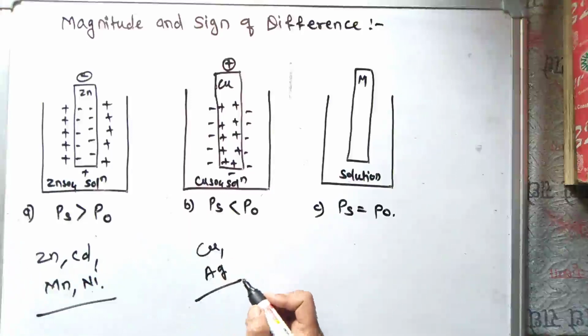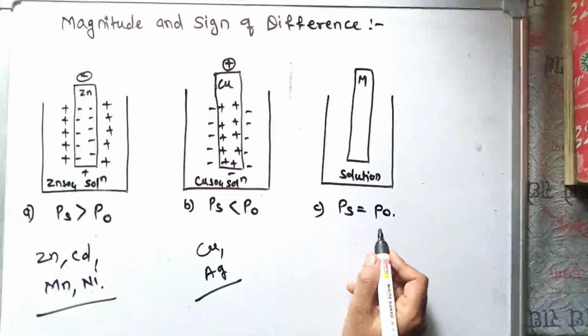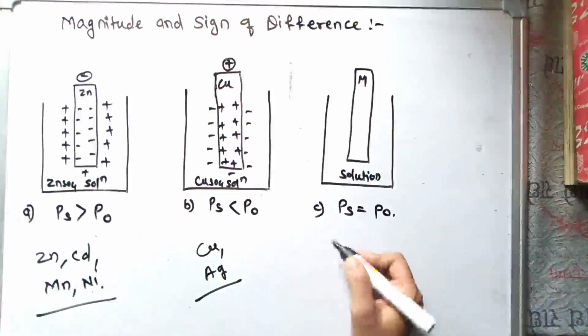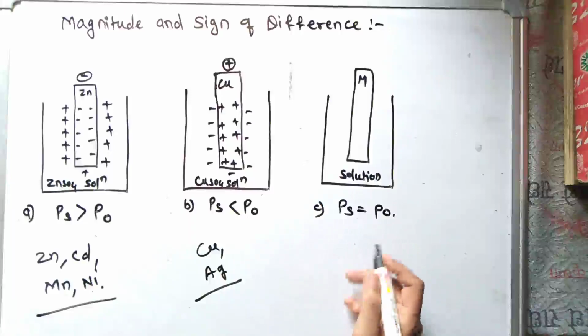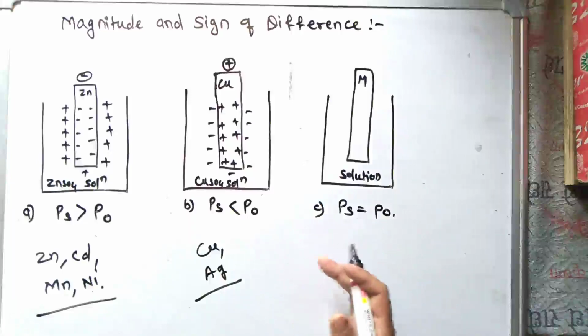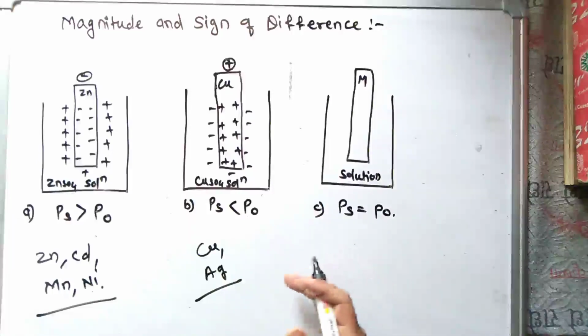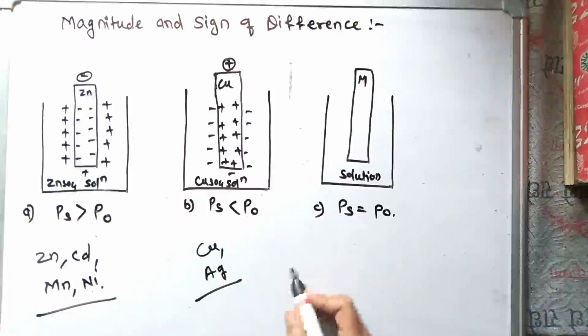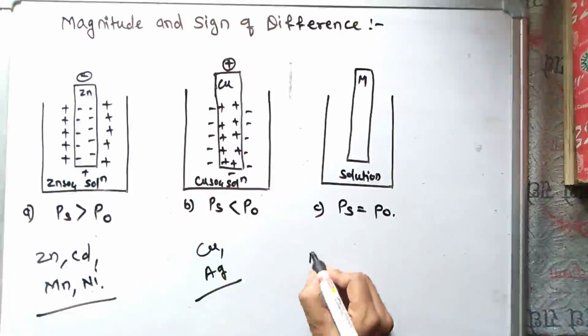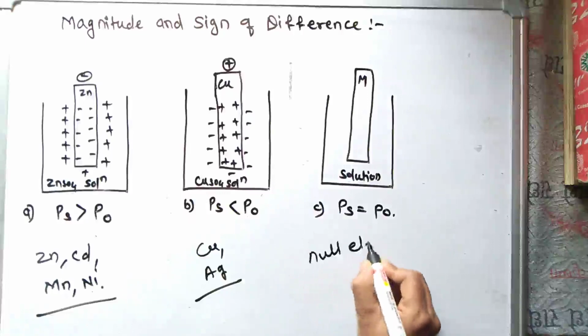Third case, here Ps is equal to P0, meaning the solution pressure is equal to the osmotic pressure. In this case, neither does the metal pass into the solution nor do the ions leave the solution. That is, the metal and the solution do not acquire any charge, and thus no potential difference can exist between the metal and the solution. This type of electrode is called the null electrode.